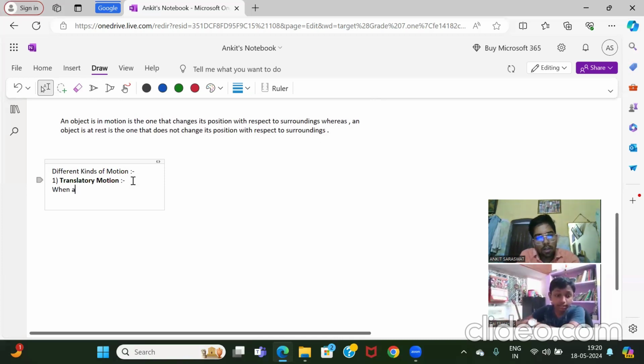Sir, I don't know the correct. When an object, write down the definition: when an object moves along a straight line, along a straight path, its motion is said to be translatory.